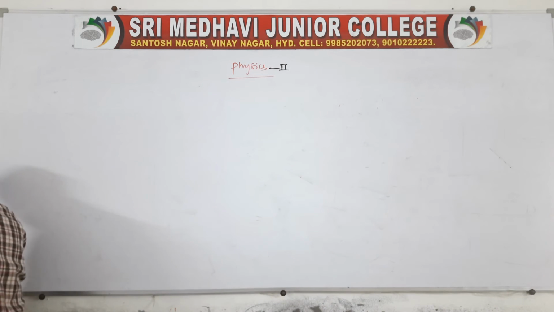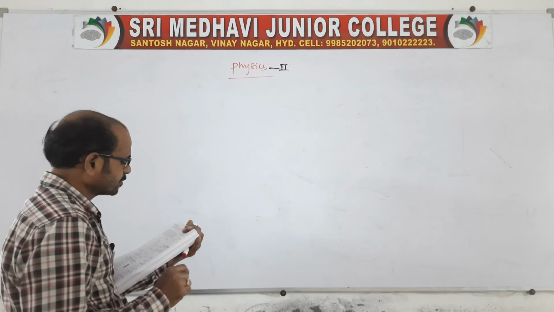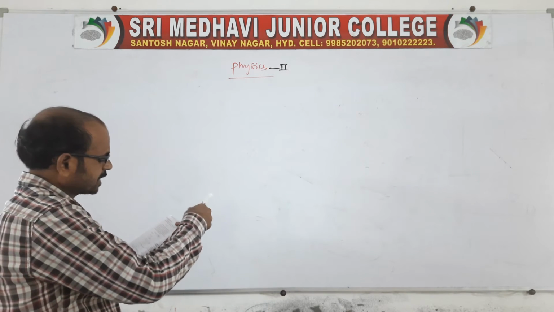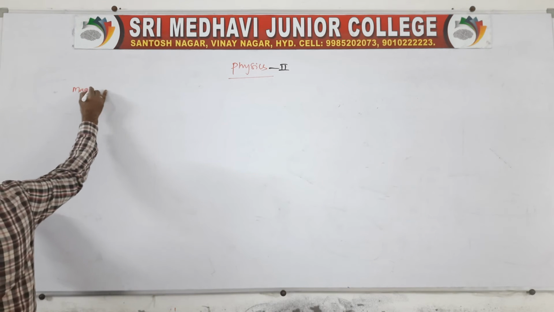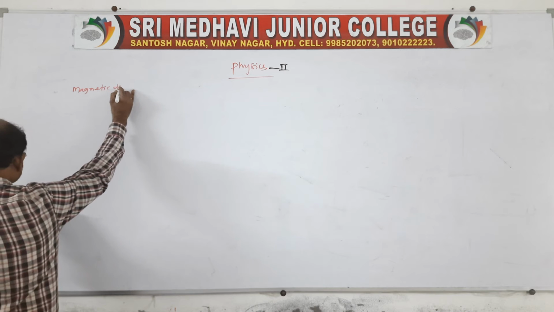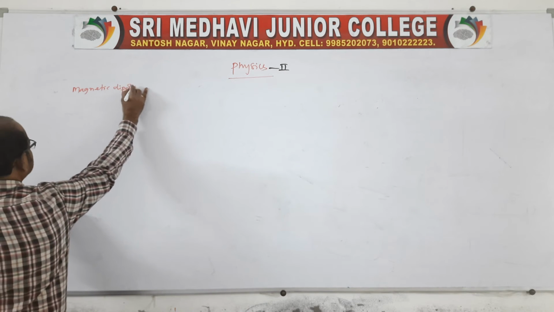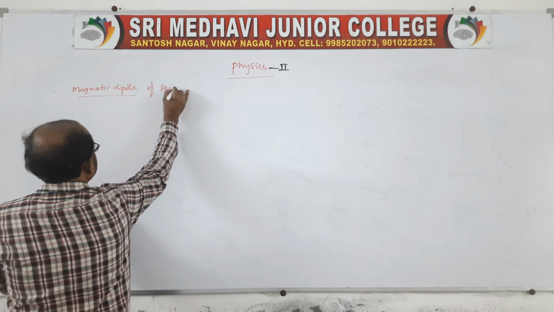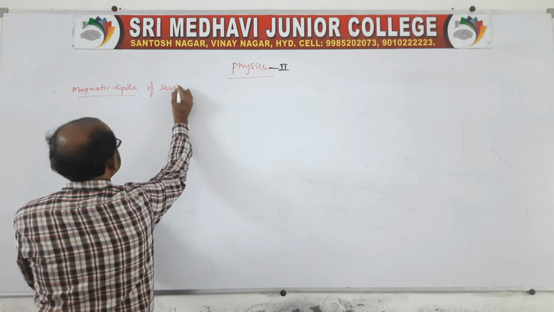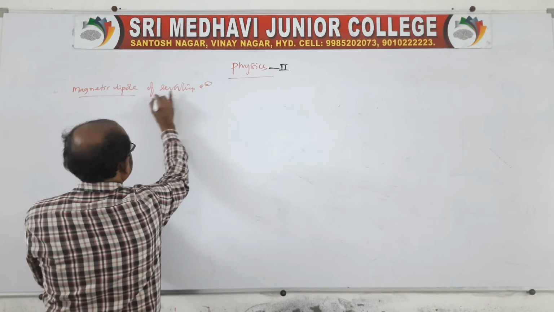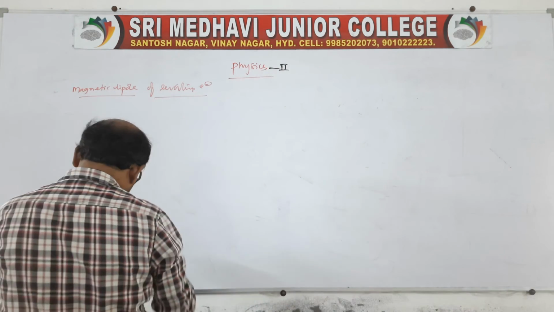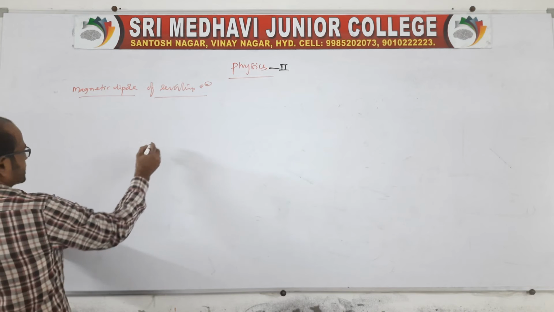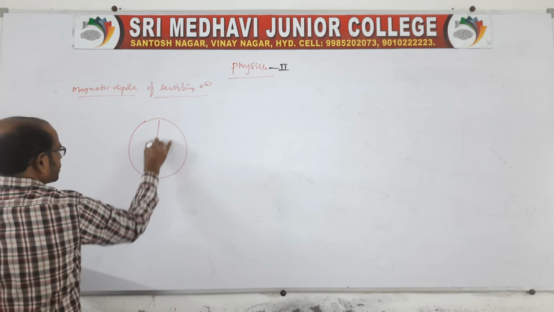Right. The question is, obtain an expression for the magnetic dipole moment of a revolving electron. If the electron is revolving in a circular orbit, what is it asking? Find the magnetic dipole moment, capital M. Suppose the electron is revolving in a circular orbit of radius r.